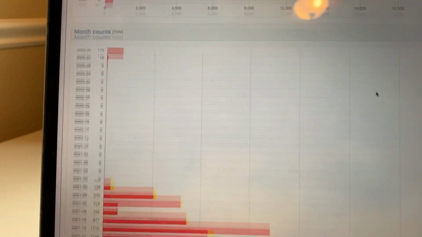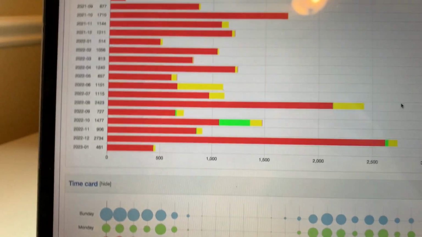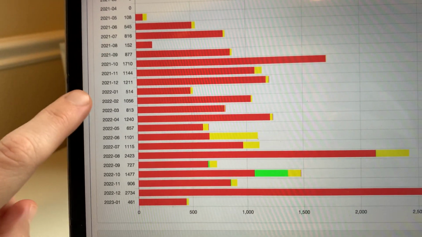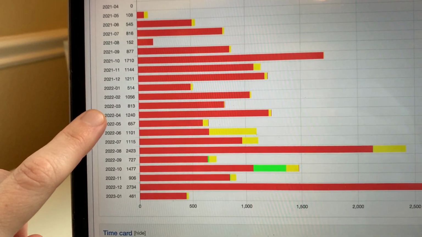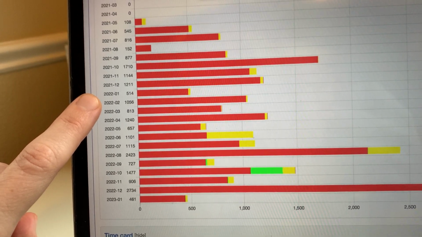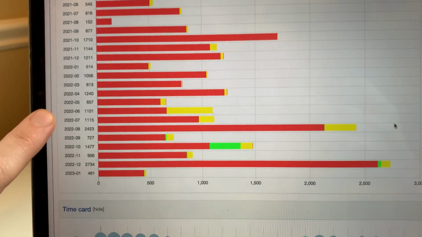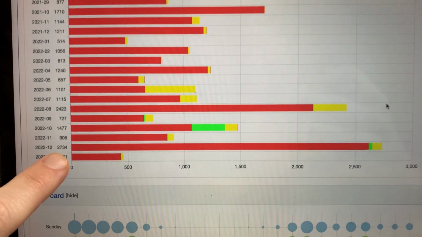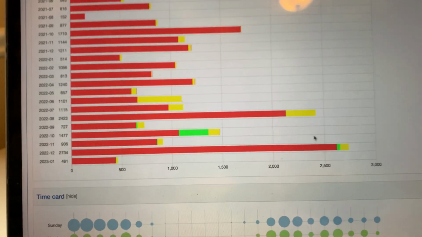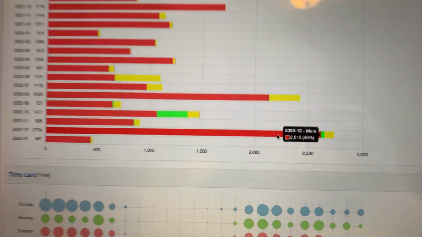If we scroll down, the year started up here with over 500 edits. This was my lowest month, 514 edits in January. My biggest month was December, where I made over 2,700 edits in one month, and over 2,600 of them just on articles.